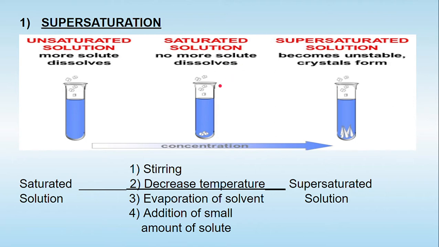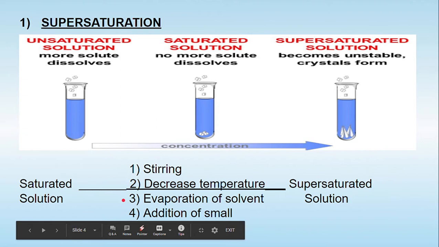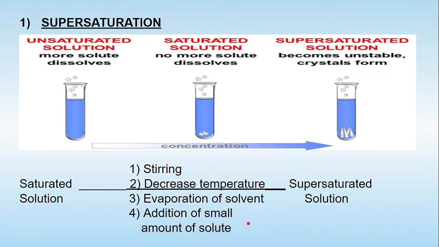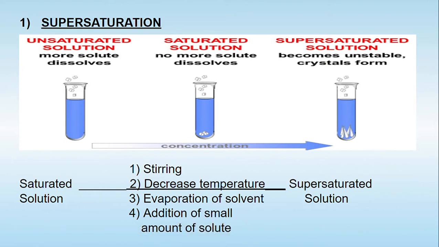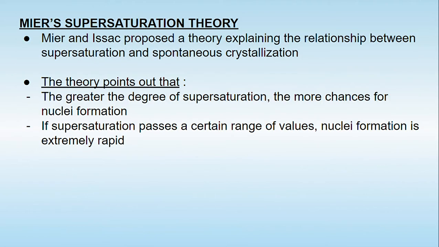Into this saturated solution, by either of these techniques, either by stirring, or by decreasing the temperature, or by the evaporation of the solvent, or the addition of a small amount of the same solute, we are going to convert this saturated solution into the supersaturated solution. Basically, the supersaturated solution is a must, a requirement for the formation of the crystals. This supersaturated solution becomes unstable, and in it the crystal formation takes place.